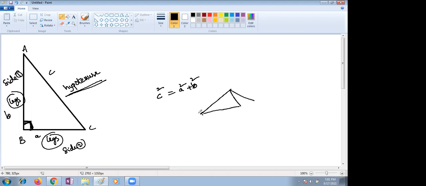No need of verification, children. When you go to senior classes, you will get everything with verification like that. The only thing we need to know is that in a right angle triangle, the hypotenuse square is equal to the sum of the squares of the other two sides. That is one thing. And the converse theorem also you should keep in your mind.